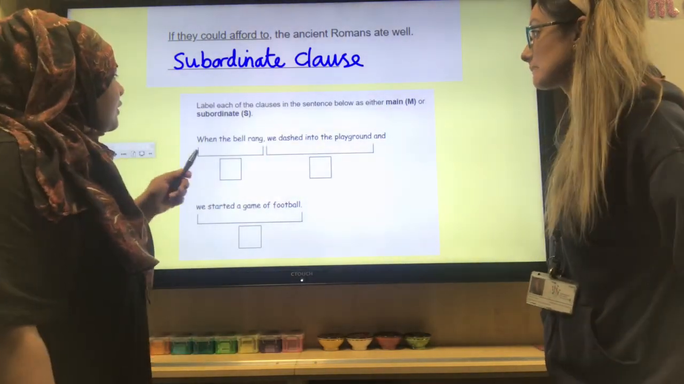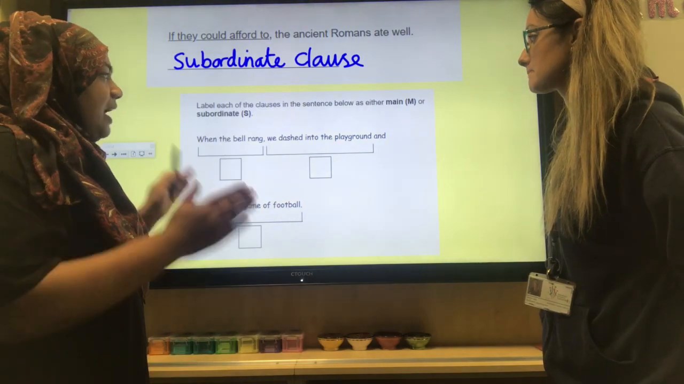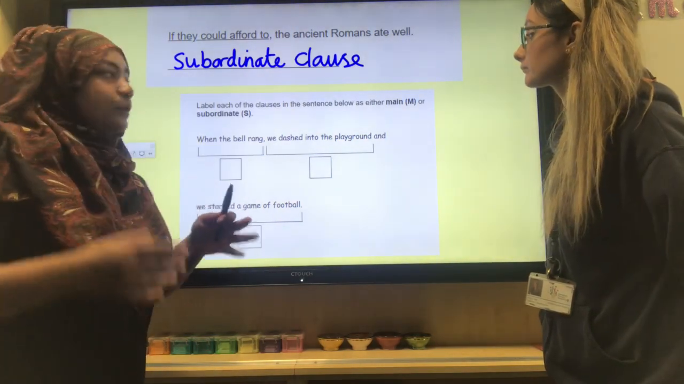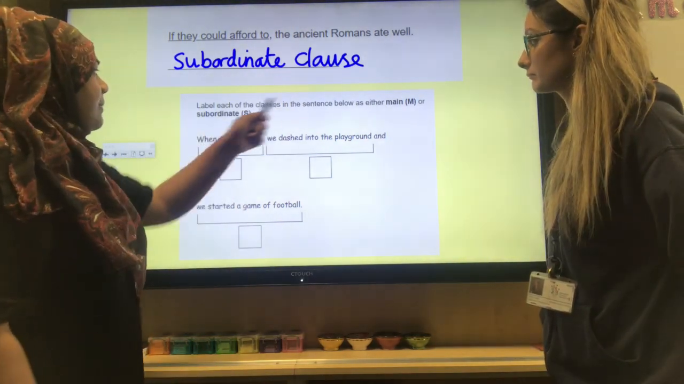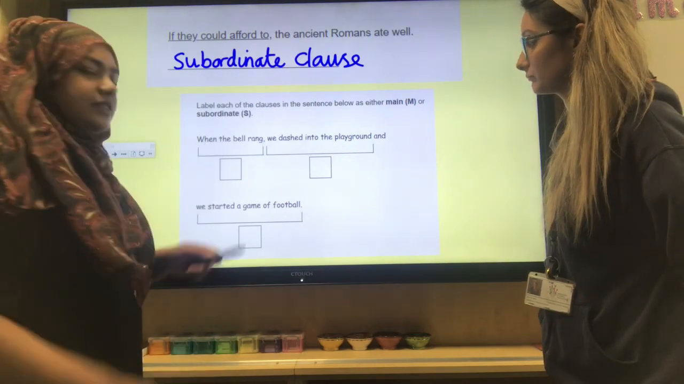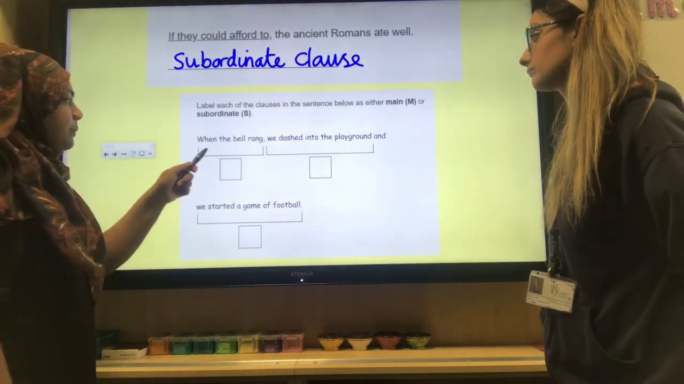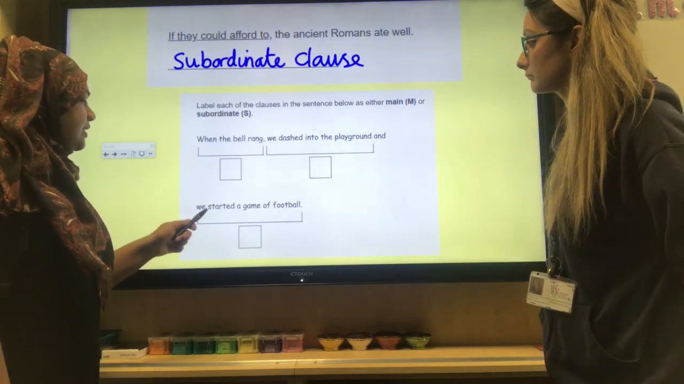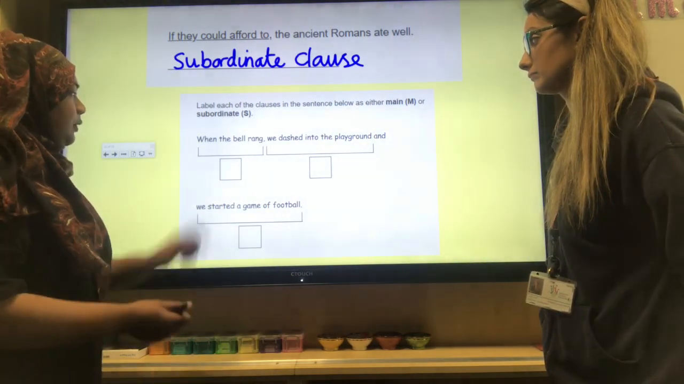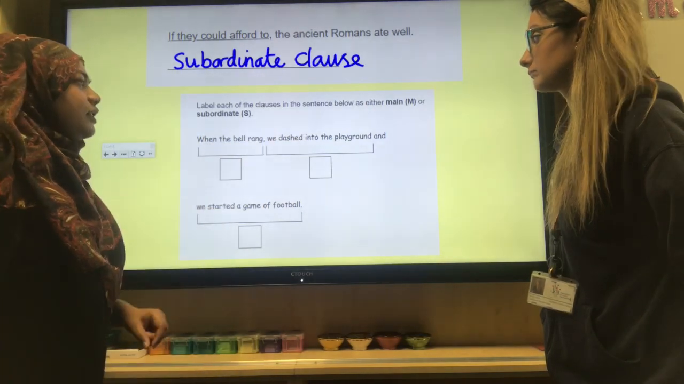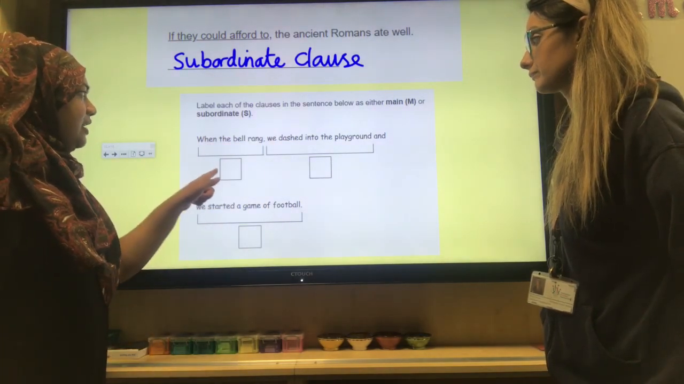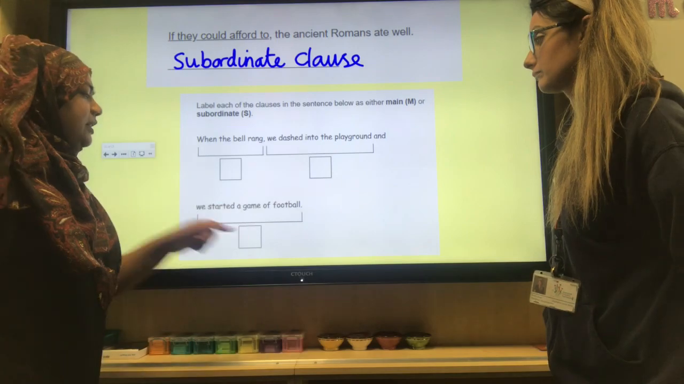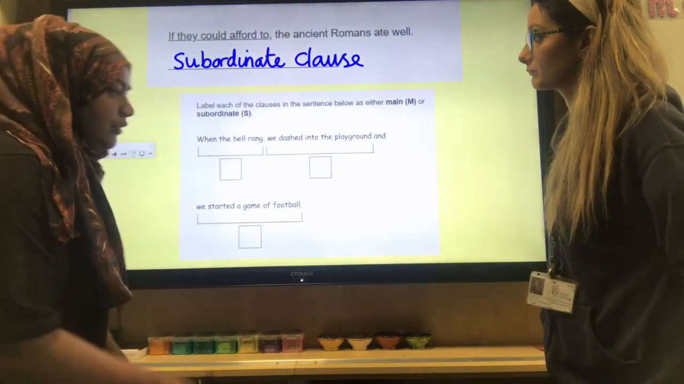So label each of the clauses in the sentence below as either a main clause or a subordinate clause, so either M or S. I'm going to read it to you first, and then you're going to pause the video. When the bell rang, we dashed into the playground, and we started a game of football. So we've got 3 separate clauses here. You need to decide, is each one main or subordinate? Pause the video here and have a go.